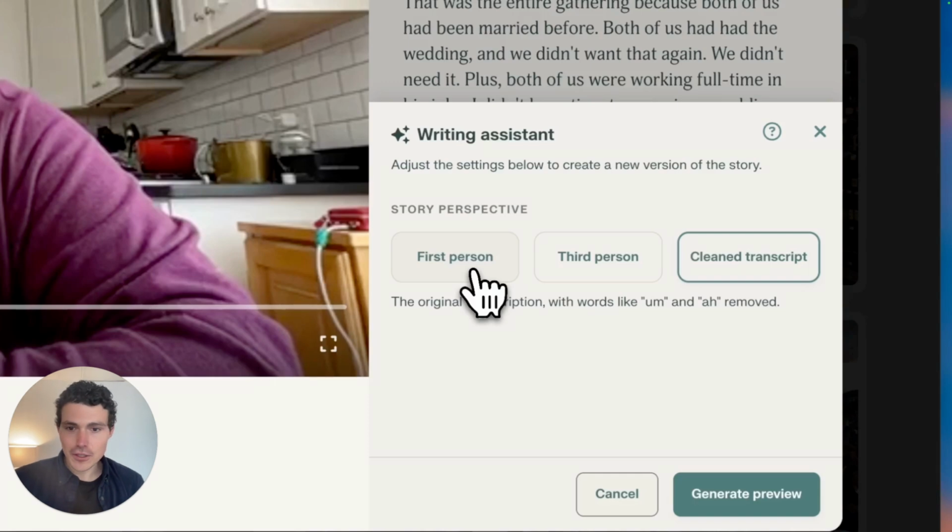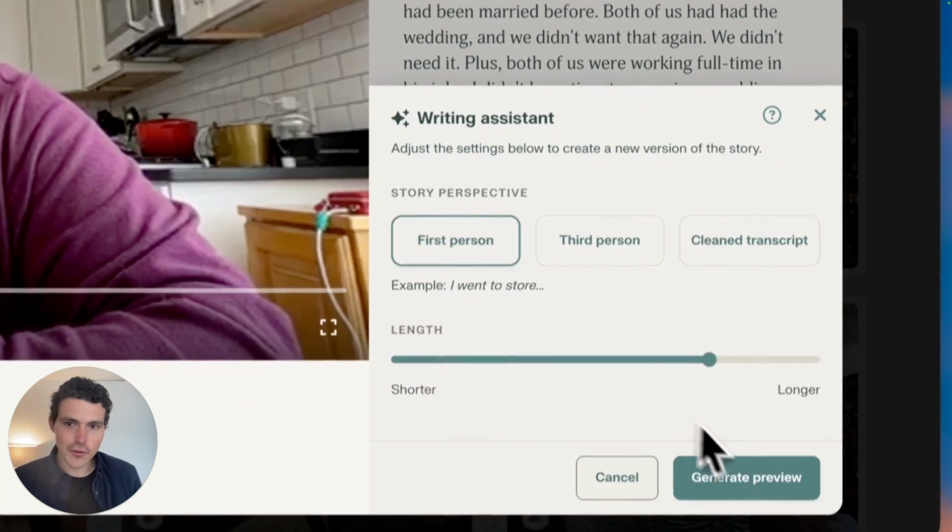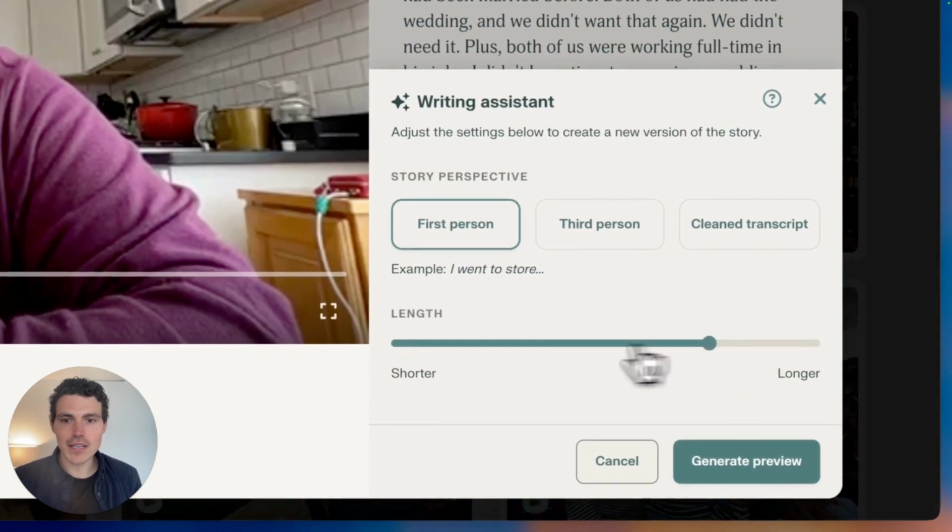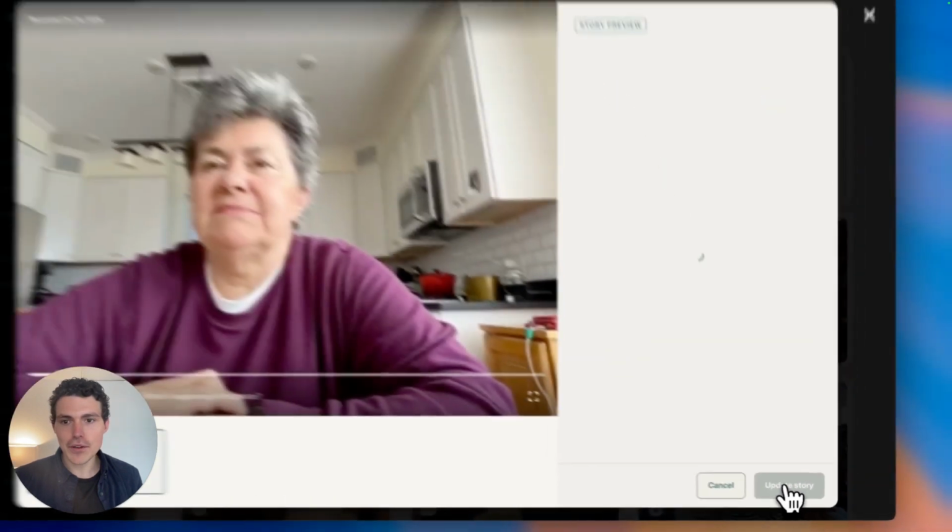So if I select first person, that means Remento's speech-to-story technology is going to take her words and turn them into a polished story written as if she was writing them herself. So I'll go ahead and press first person, and you'll see that Remento is giving me an option to select the length of the story that I want. I'll opt to make it a bit shorter, and then I'll press generate preview.